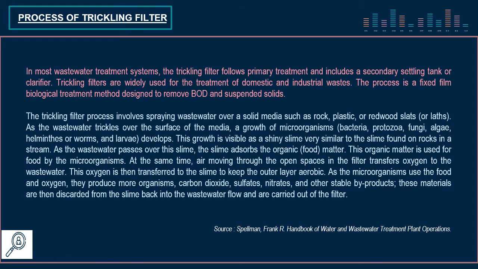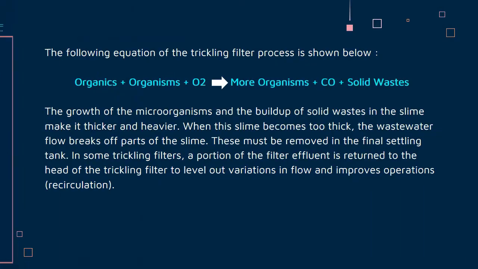As the microorganisms use the food and oxygen, they produce more organisms, carbon dioxide, sulfate, nitrate, and other stable byproducts. These materials are then discarded from the slime back into the wastewater flow and are carried out of the filter. The equation of the trickling filter process is shown below: organic matter plus organisms plus oxygen produces more organisms plus carbon dioxide plus solid waste.